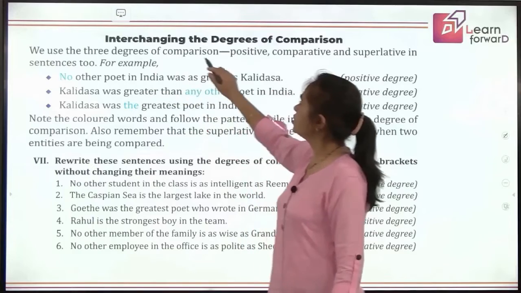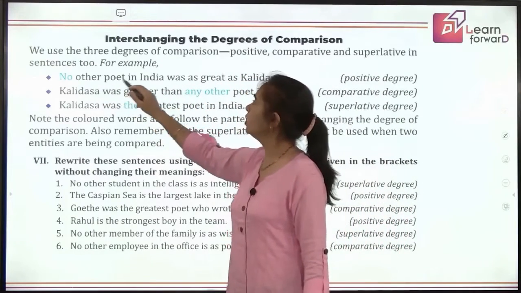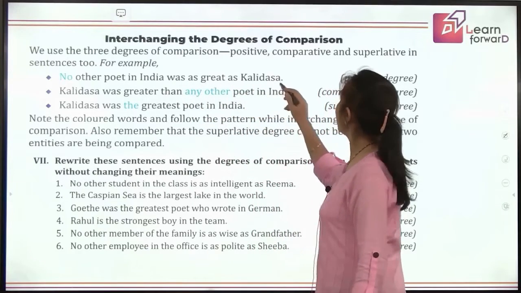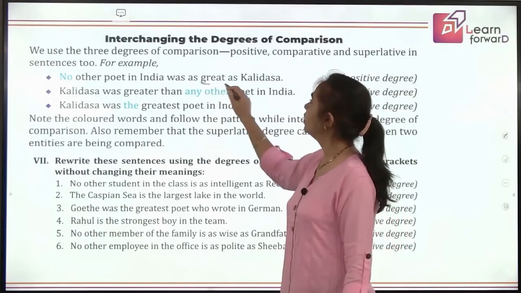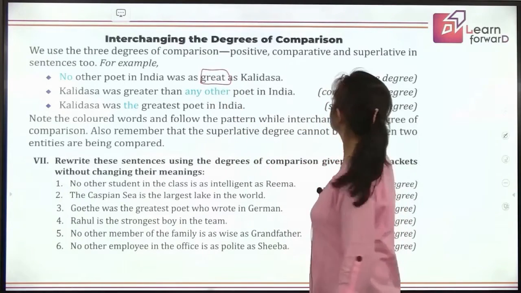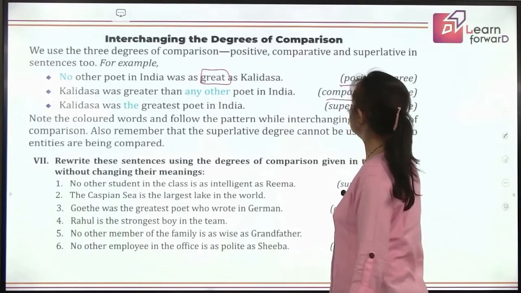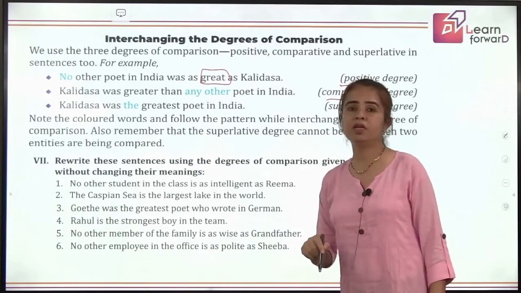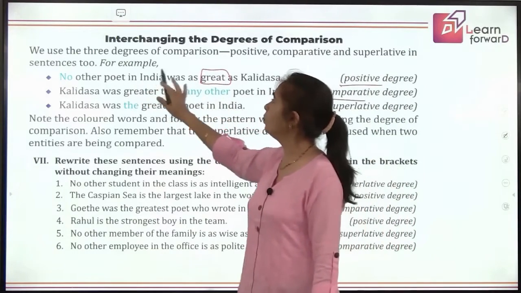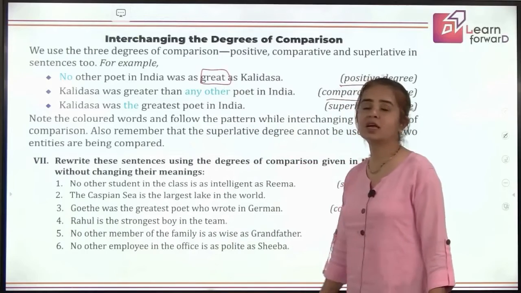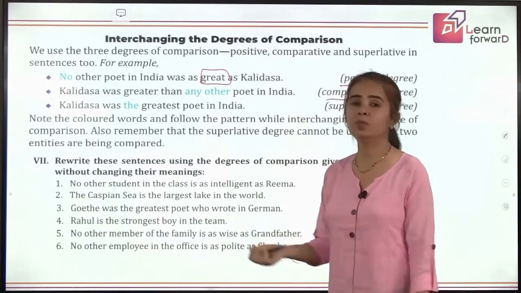When the 3 degrees of comparison are used in sentences, we say, no other poet in India was as great as Kalidas. So which degree are you using here? Great, which is the positive degree here. Now, if you want to change it into comparative degree without changing the meaning, look at the meaning of this sentence. They are saying no other poet was as great as Kalidas. That means Kalidas was better than any other poet, isn't it?